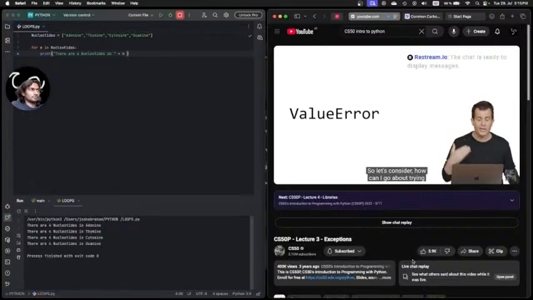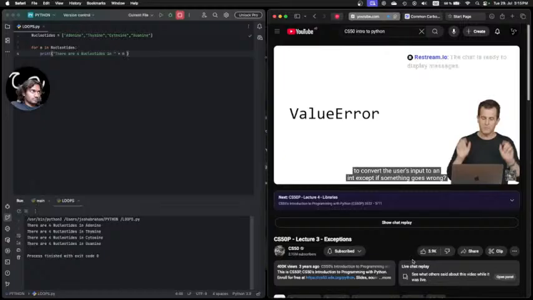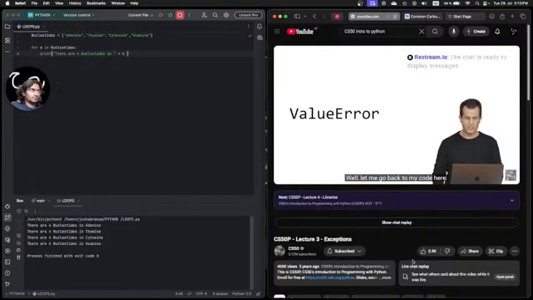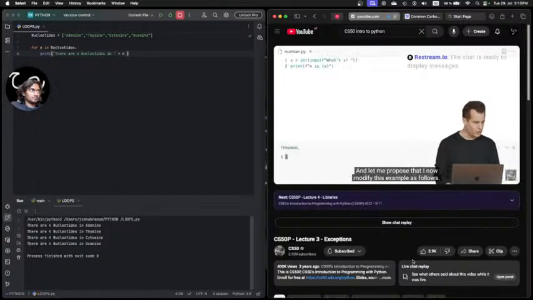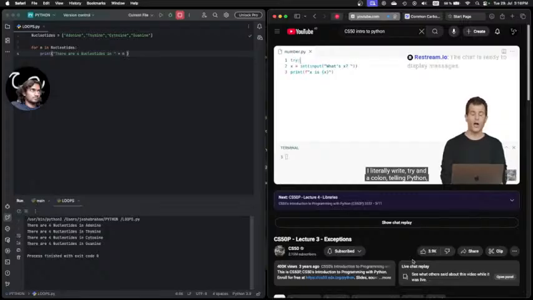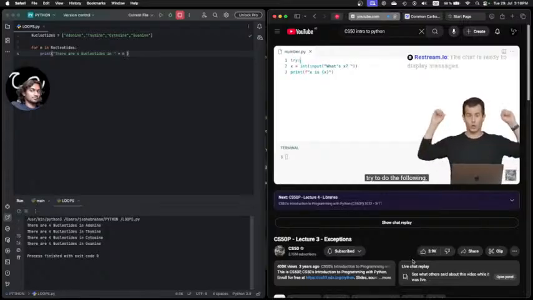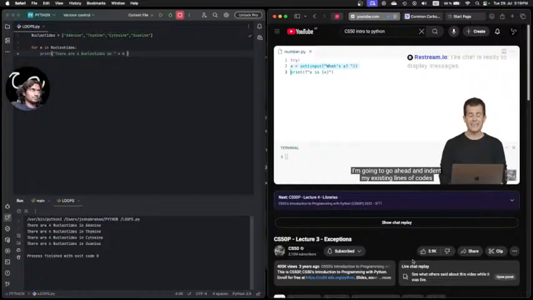So let's consider, how can I go about trying to convert the user's input to an int, except if something goes wrong? Well, let me go back to my code here, and let me propose that I now modify this example as follows. Let me go ahead and above my first line of code, I literally write try and a colon, telling Python, try to do the following. I'm going to go ahead and indent my existing lines of code here by the same number of spaces, 4 in this case, and then I'm going